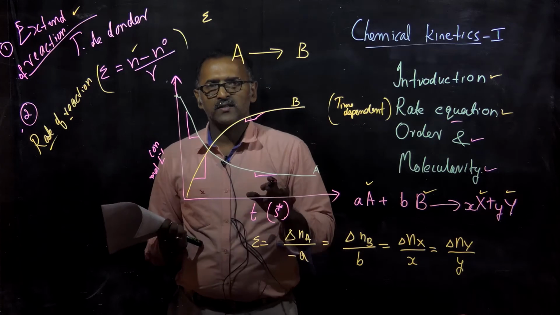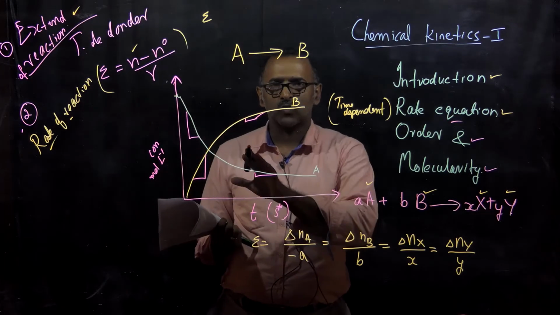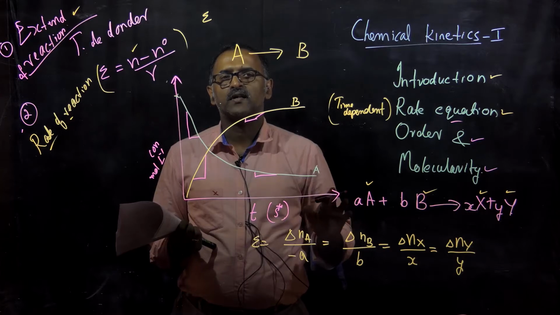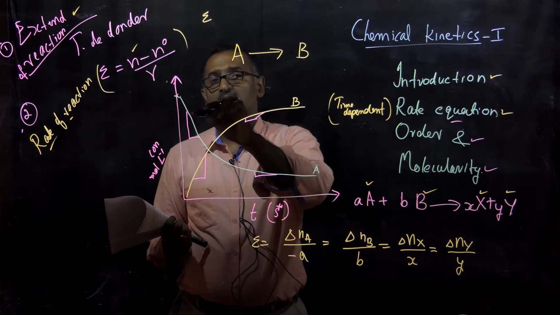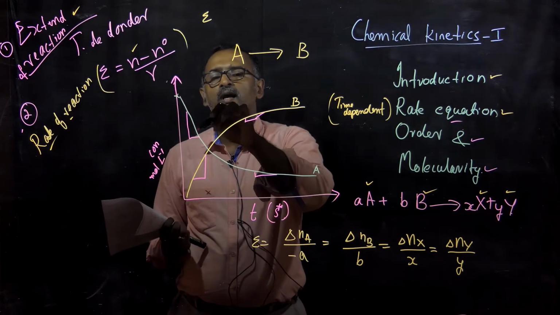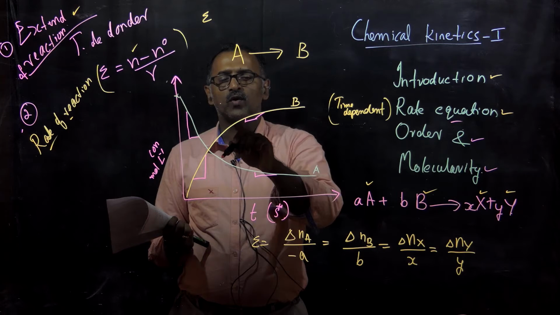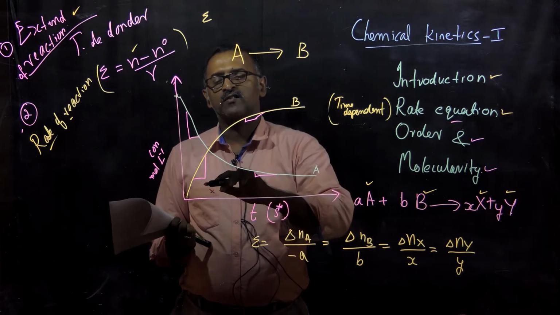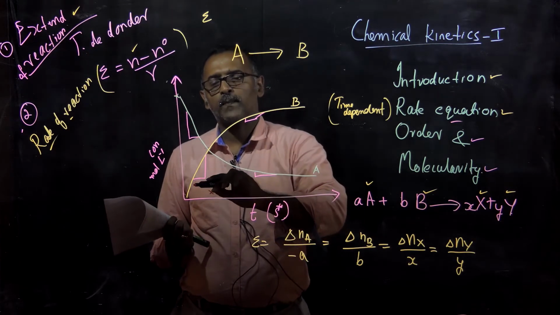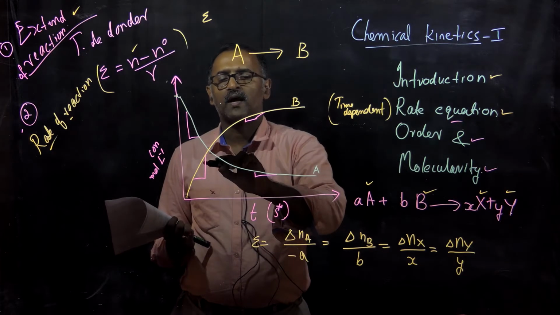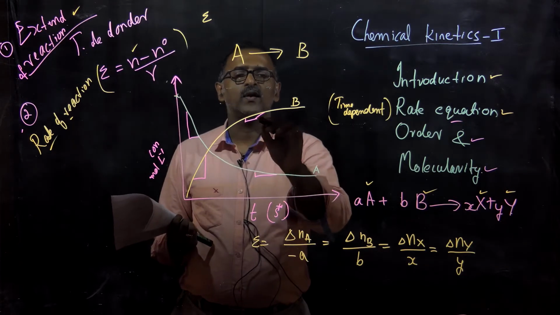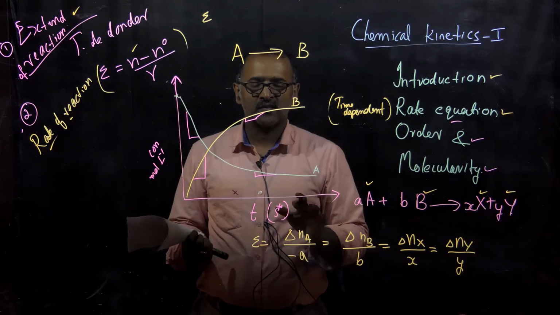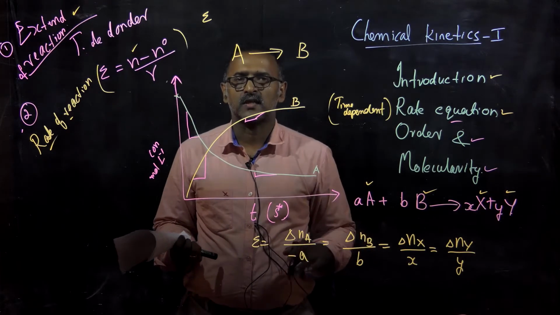The rate of the reaction is not constant throughout the reaction. It is changing continuously, but it has a very special trend. The rate of change of concentration will be very high at the initial level, and slowly it approaches a constant value. For the products also, the rate of appearance of product B will be a high value initially, and slowly it will reach almost a constant value. So this is general for any concentration time graph.